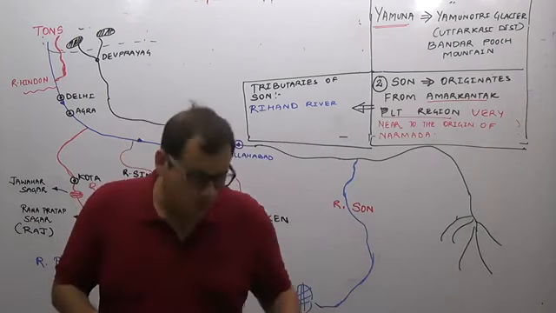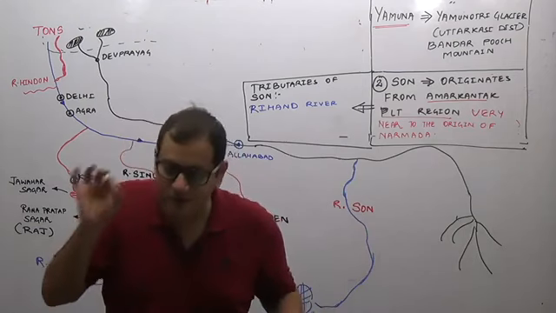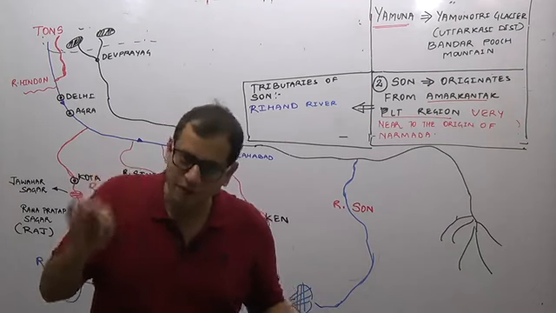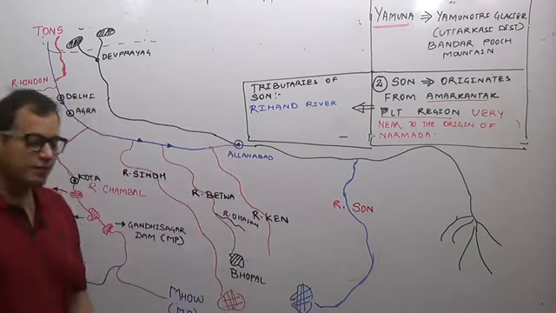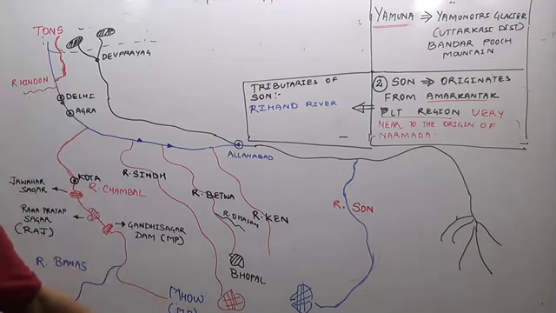River Rihand has a famous dam on it. Can you find river Rihand and the dam? If you have not found it, wait for the lecture where we will study the major dams of India.